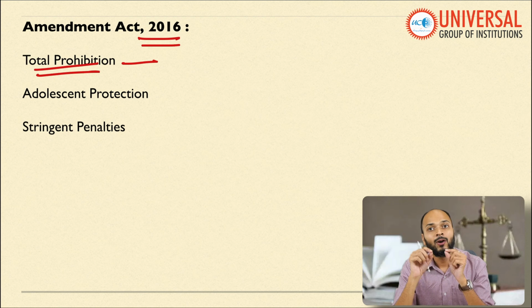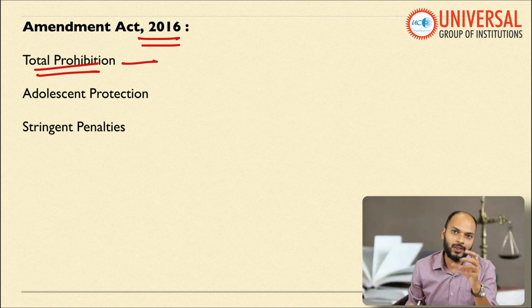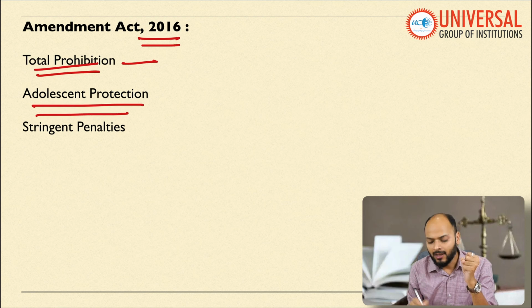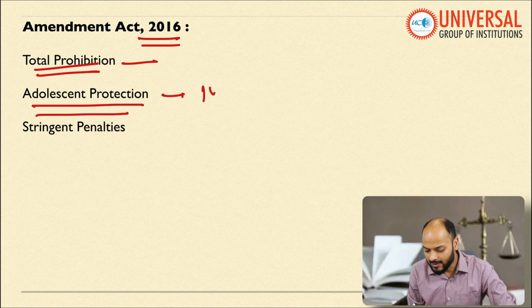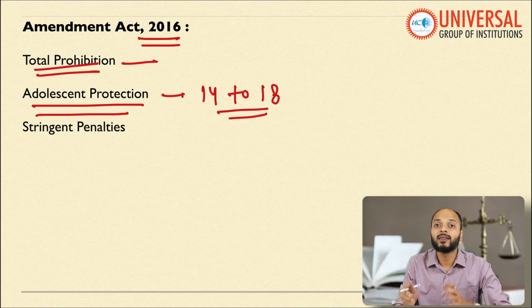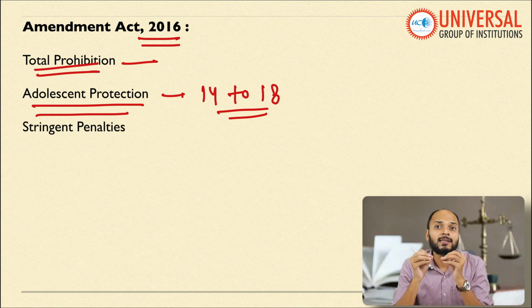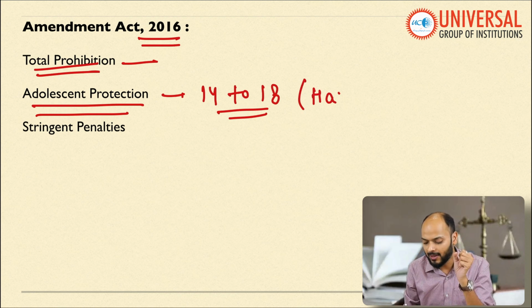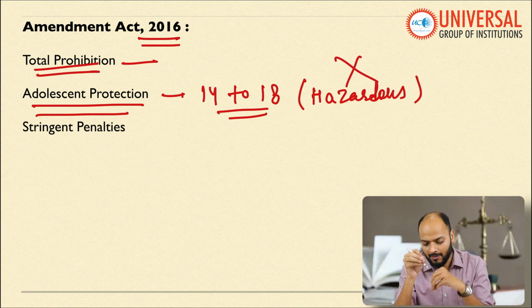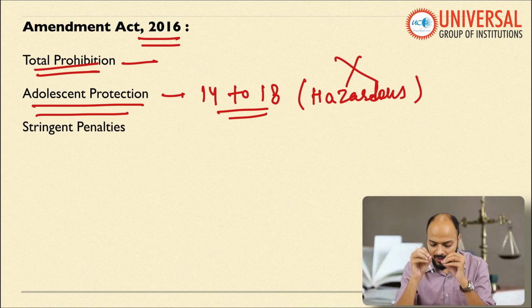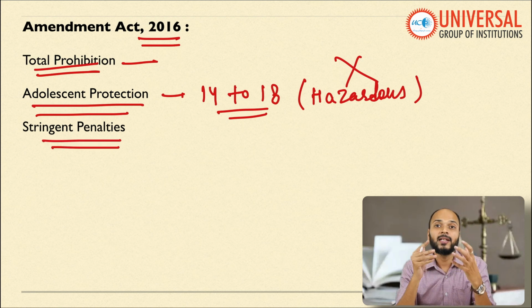Except family labor or the children who are employed in entertainment industries, children below the age of 14 cannot take up any work. That is what the Amendment Act of 2016 says. Further, it gives protection to adolescents. This act says children in the age group of 14 to 18 will be considered as adolescent, and such children are not allowed to take hazardous employment. So hazardous work cannot be done by the adolescent in the age group of 14 to 18. It further makes the penalties more stringent.